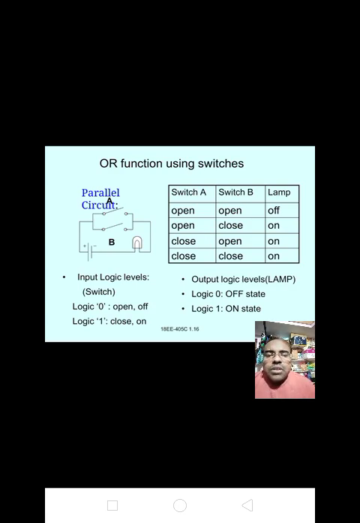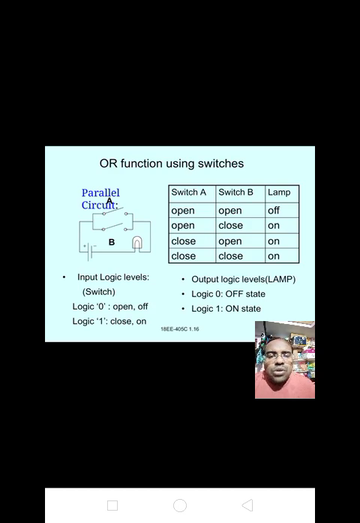Okay, if both switches are open, that is 0 0, we get the output for the lamp as 0, that is the off condition. If one is open and the other is closed, the output is on, that is logic 1, and the lamp will glow.